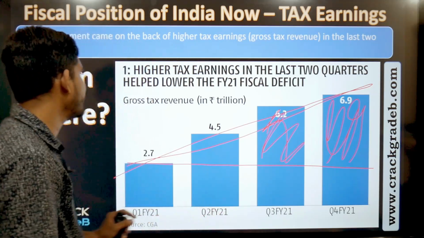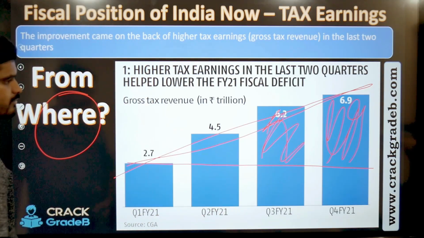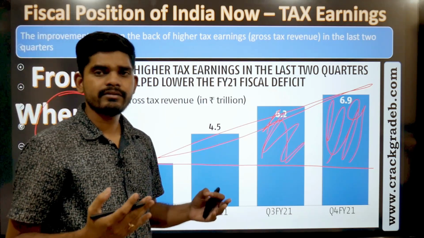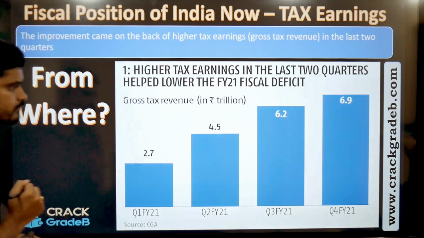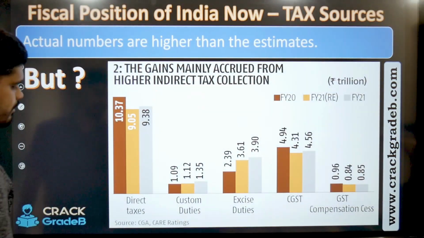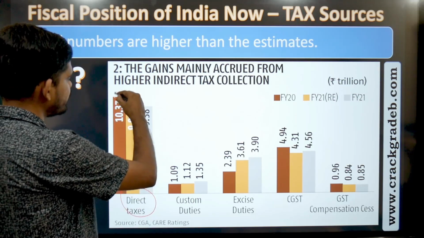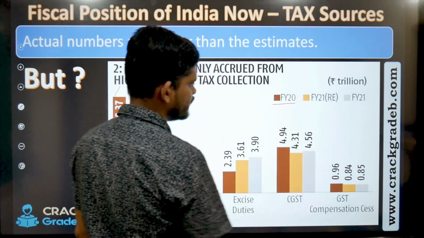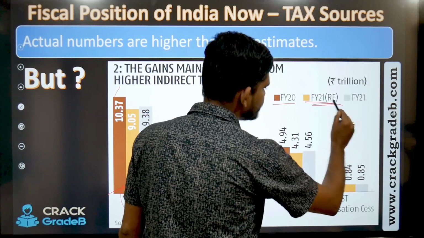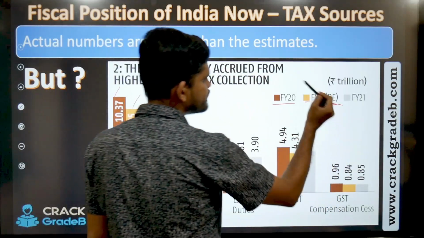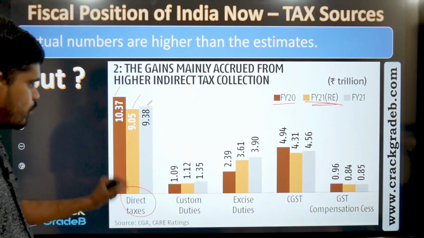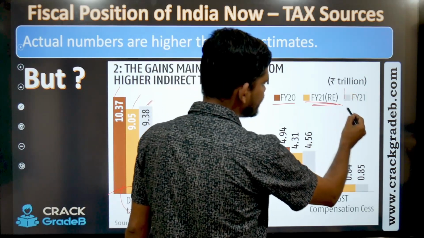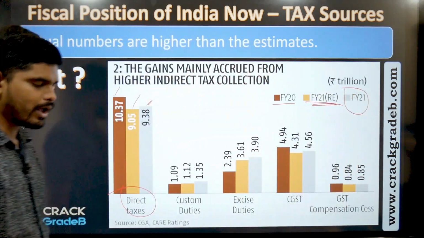Now the question is, from where are these taxes coming? There are multiple taxes, right? Let's see. These taxes are coming from the direct taxes. Now see, this brown color, first one, is financial year 20. This yellow is the revised estimate, RE, and the light gray, you may see as white, so no worries, is financial year 21.